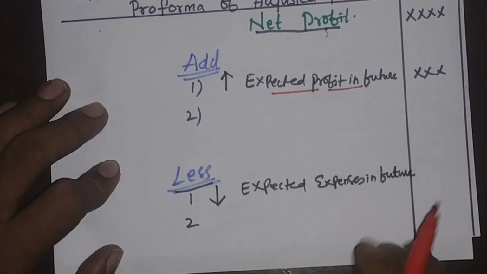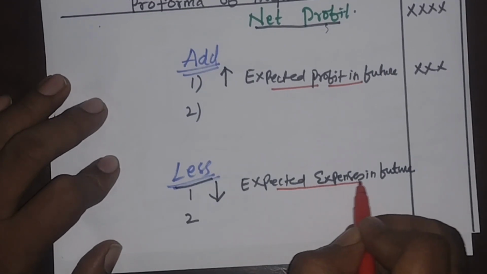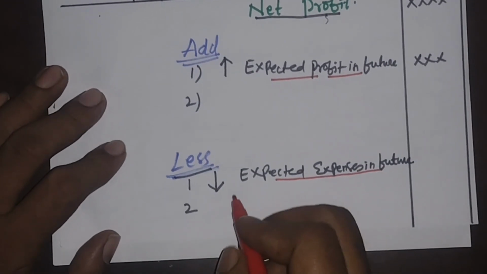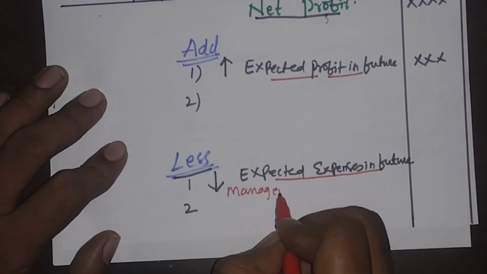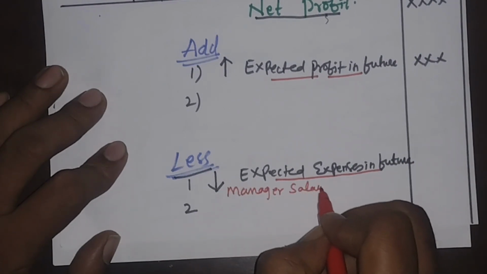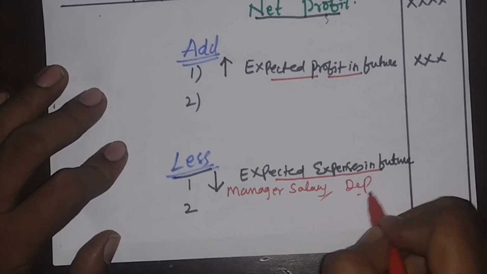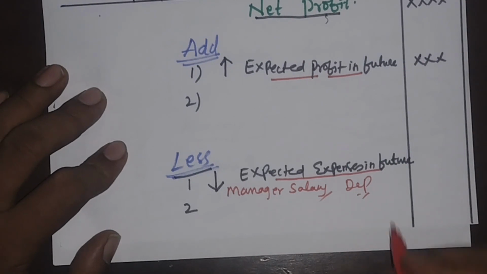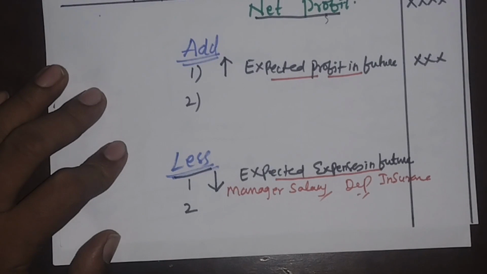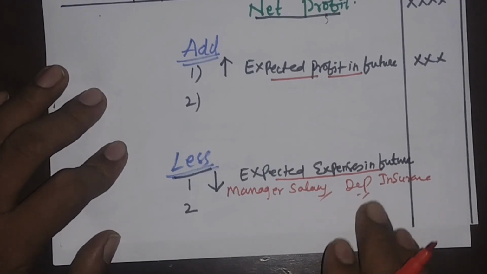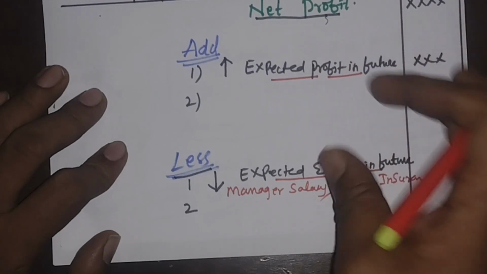In future we are expecting this will be the profit, and in expected expenses what will be there? One, the expected manager salary, or expected depreciation, or expected insurance, like that any other expenses will be given. All this is expected.